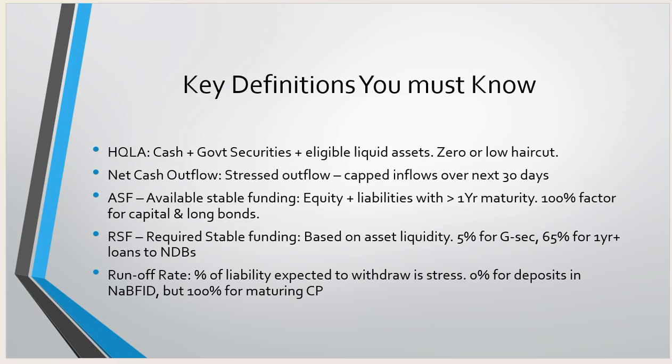Then net cash outflow. The bank needs to manage its cash inflow and cash outflow so that it doesn't face asset liability mismatch. It is the worst and most important concept in asset liability management for the bank. The bank will lend loans for infrastructure or NaBFID finance for 25 years, 30 years, 20 years, but collects money from customers for 10 years, 5 years, 3 years or 2 years. So there is a huge asset liability mismatch. That concept we will cover in the upcoming slides.